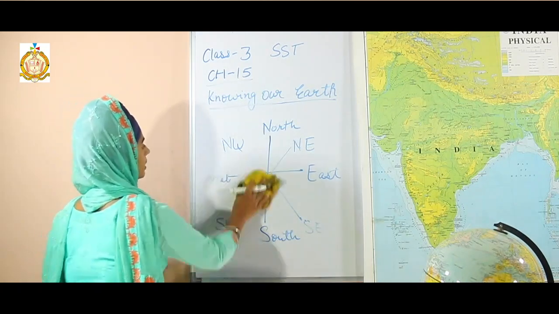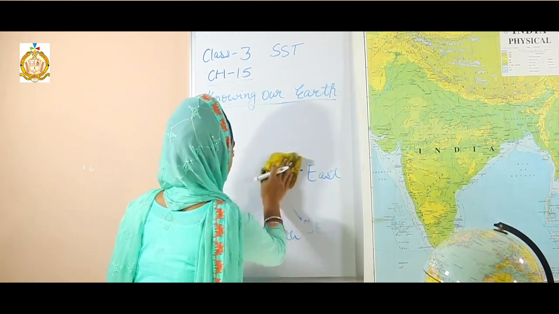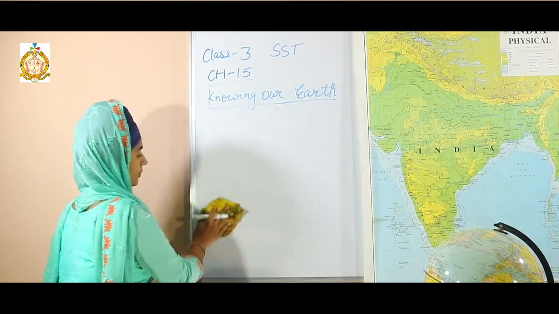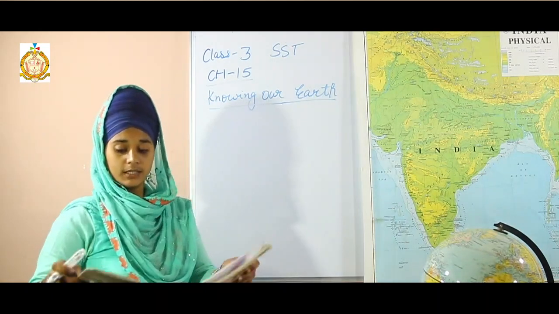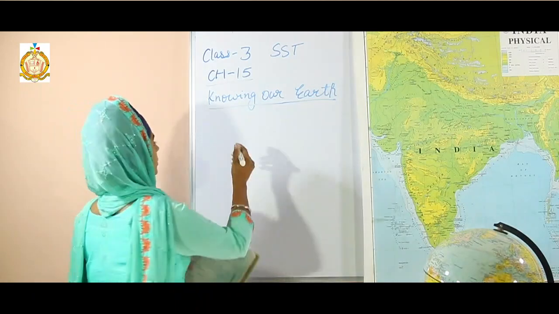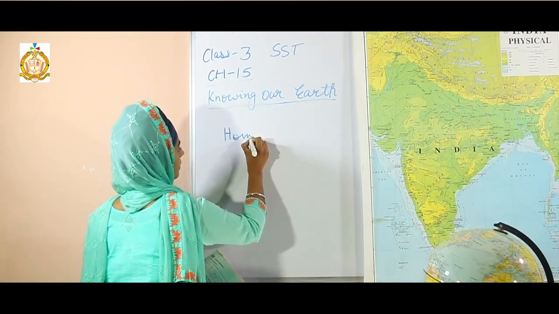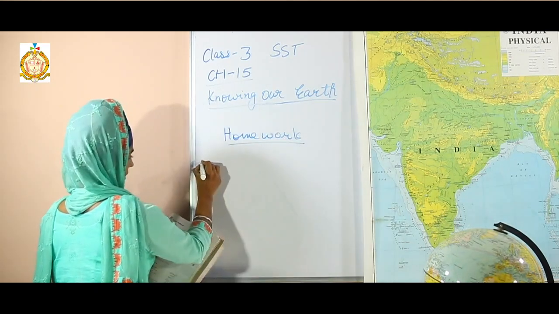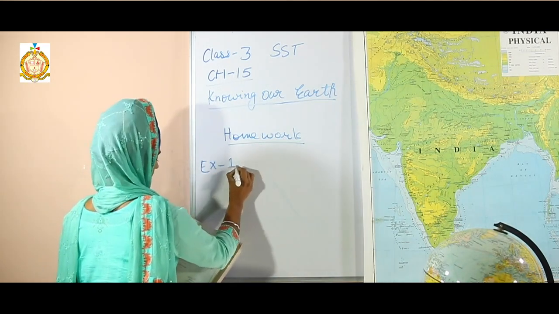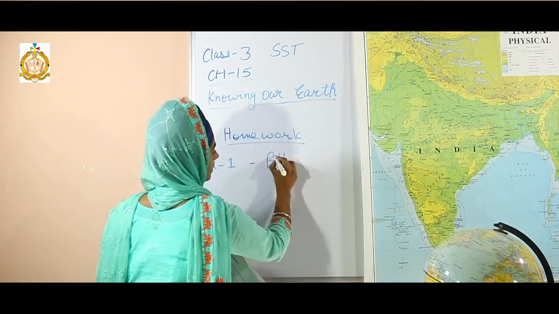Okay, your homework is to solve the back exercise of chapter number 15, Knowing Our Earth. Exercise 1, fill in the blanks.